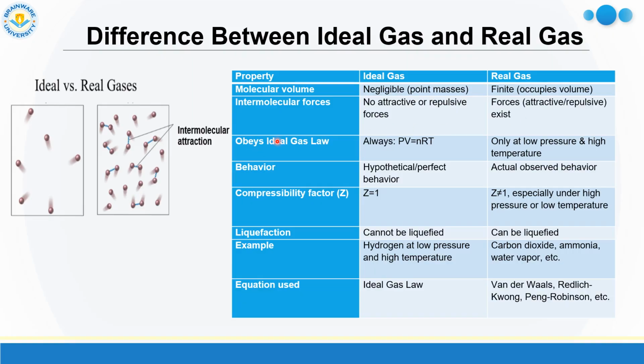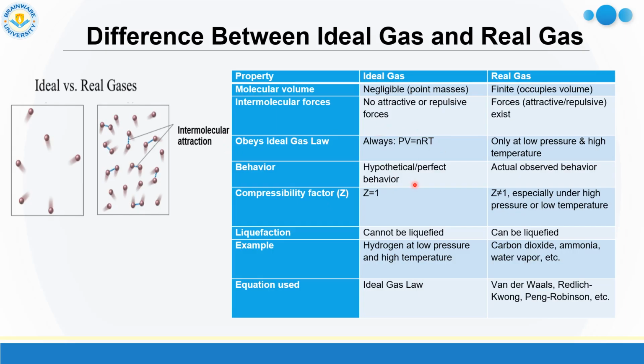Now, ideal gas always follows the equation PV = nRT. But real gas cannot follow the equation PV = nRT. Now, compressibility factor. What is compressibility factor? Compressibility factor is the ratio of molar volume of real gas and molar volume of ideal gas.